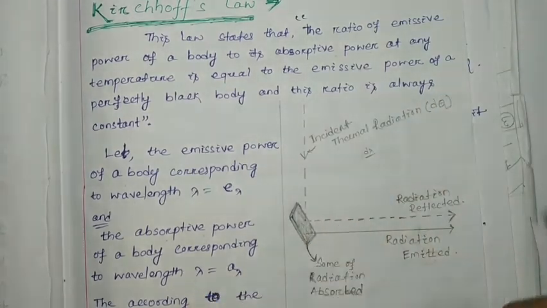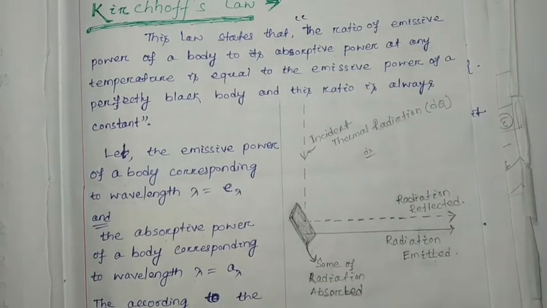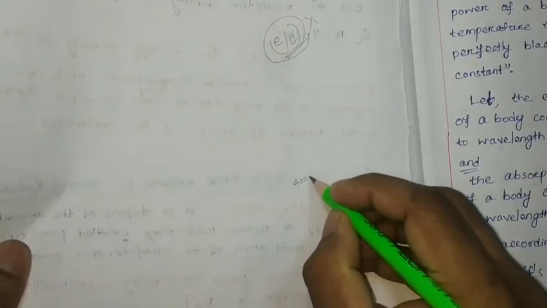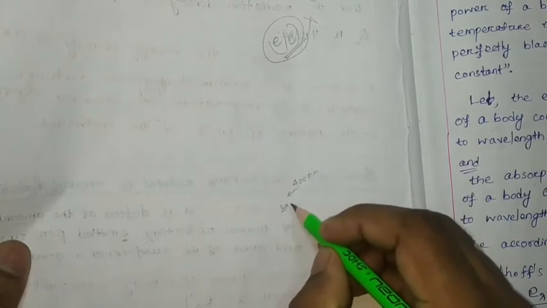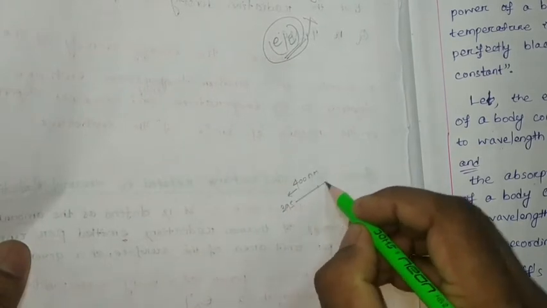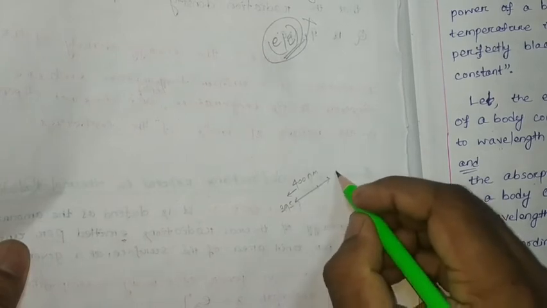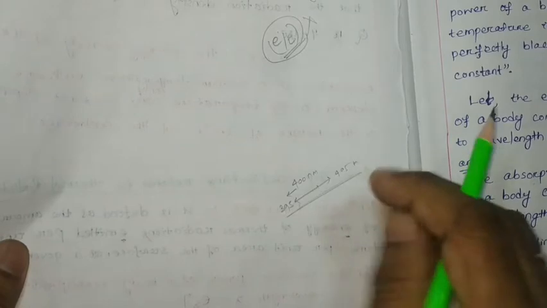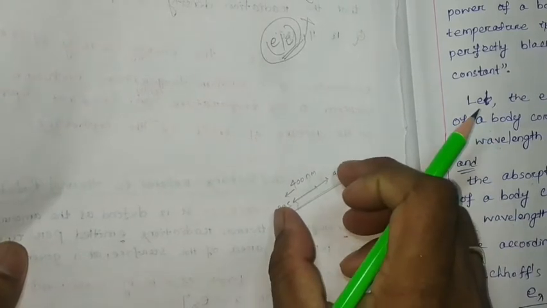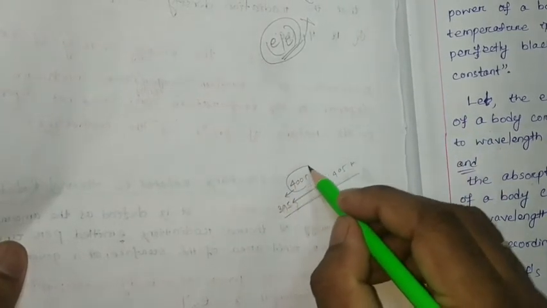Spreading of the wavelength means that we consider 400 nanometer, and it spreads from 395 to 405 nanometer, like this. This is called the spread of the wavelength instead of a particular wavelength.